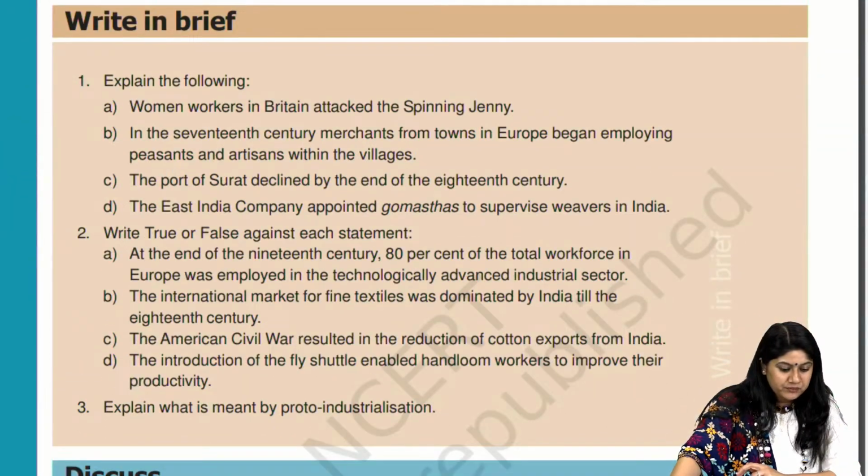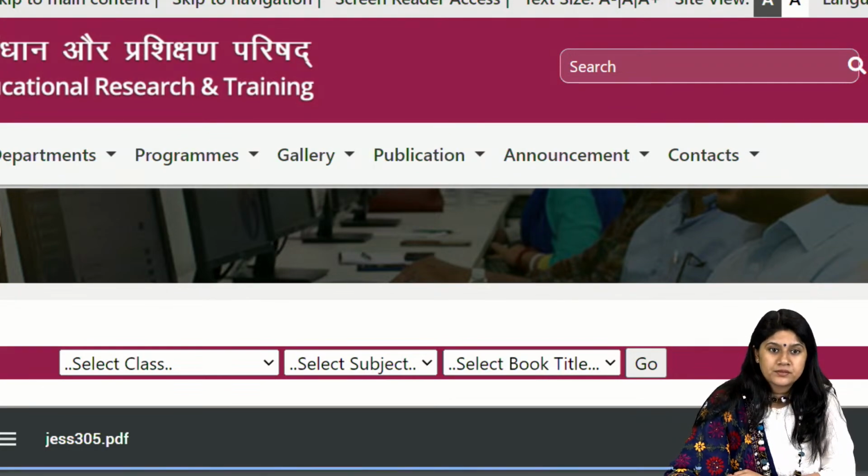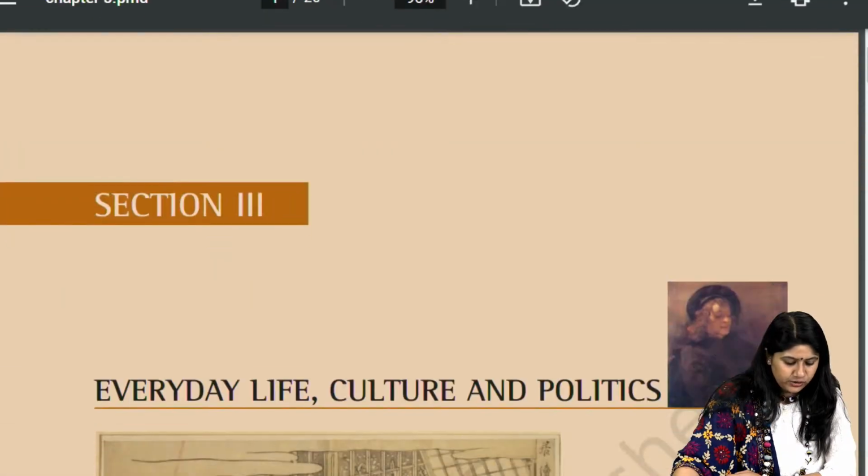Easy peasy. Okay. Everyone, last chapter of history, then we'll be moving to Political Science. Yes, here we have, let's take a look at the first chapter.